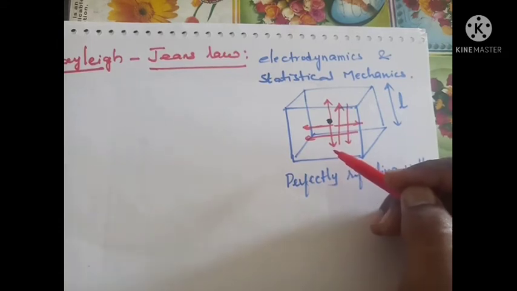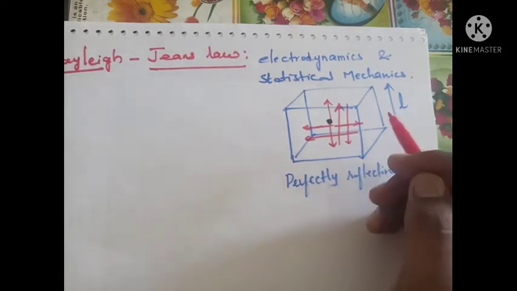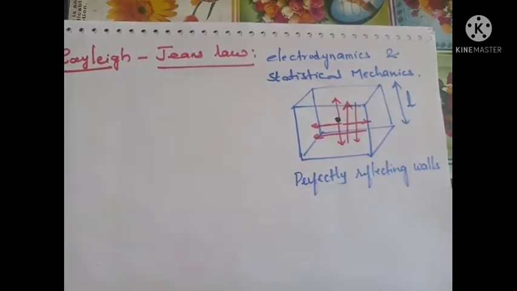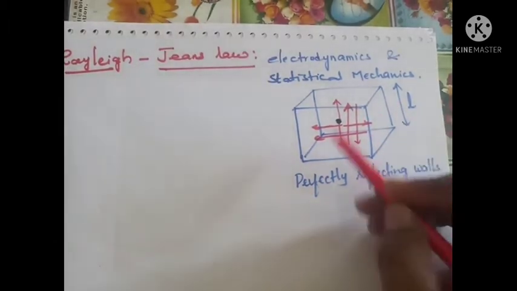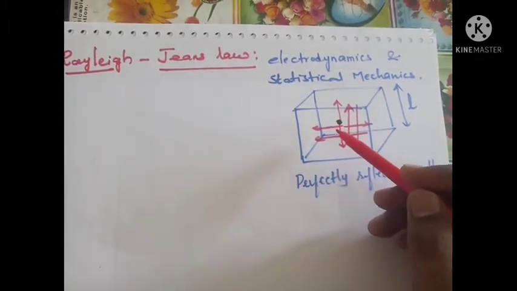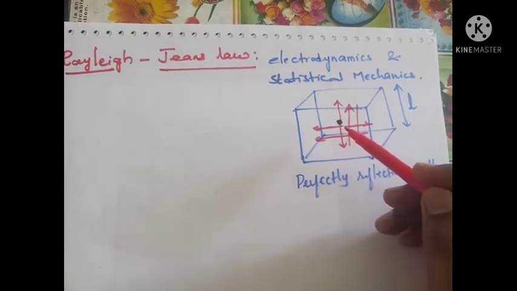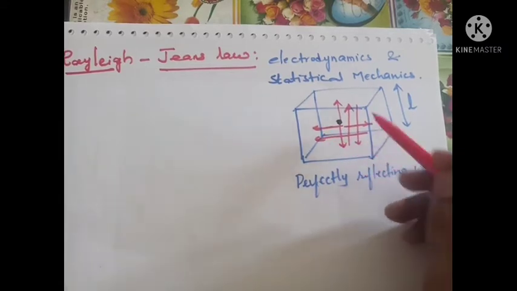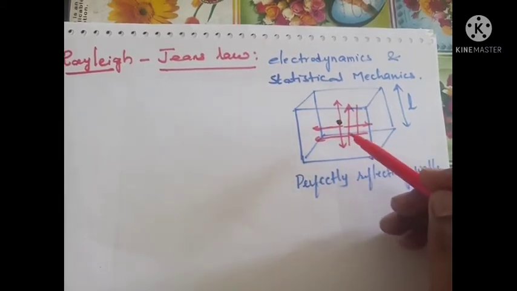They undergo multiple reflections from various walls of the enclosure. So in the course of time, the enclosure is filled with stationary waves of all wavelengths. The reflected wave interferes with the corresponding incident wave to form a stationary wave.